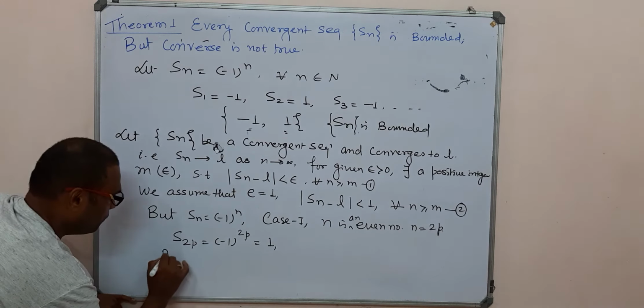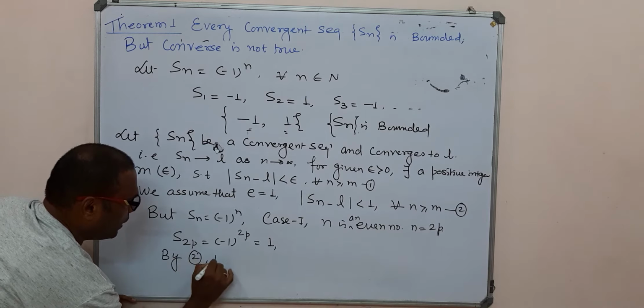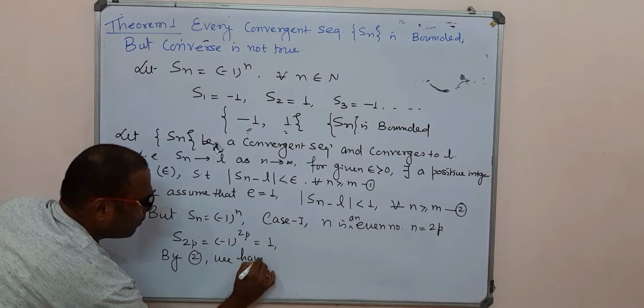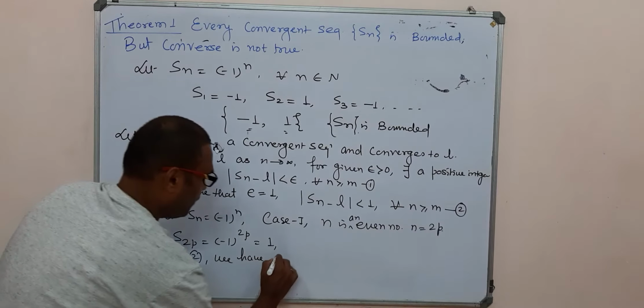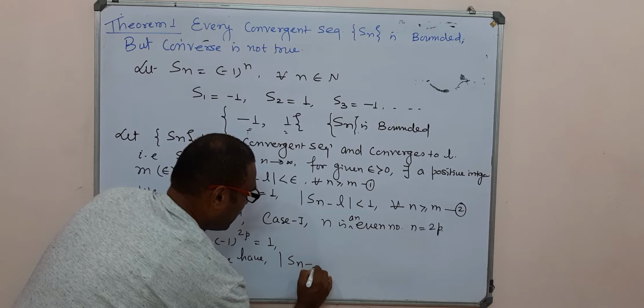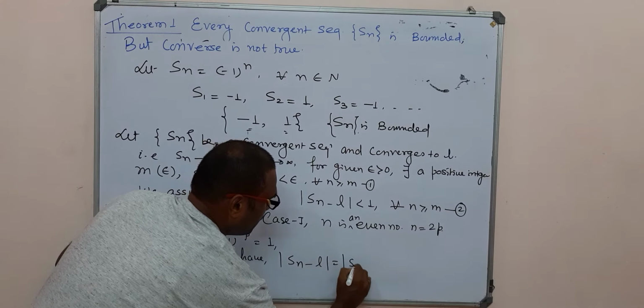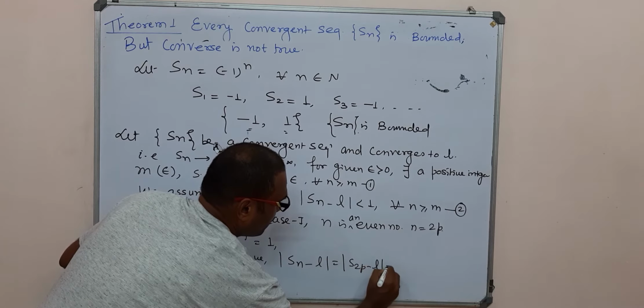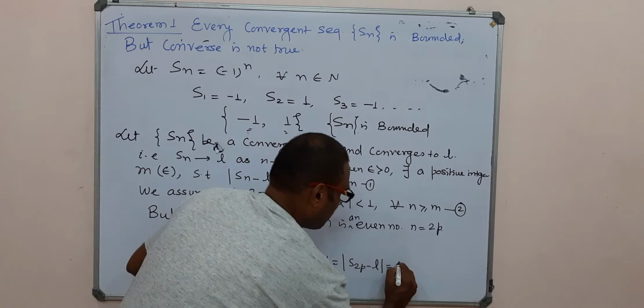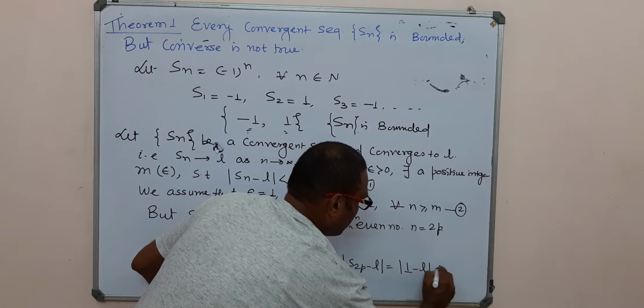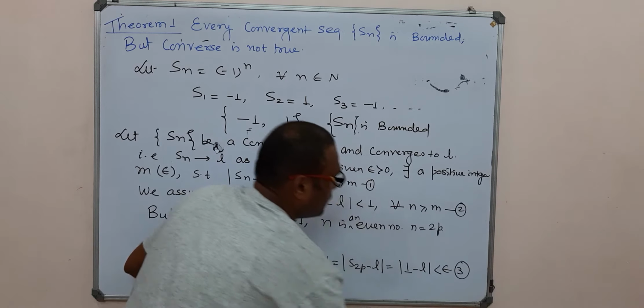So by 2 we have |Sn - L|, which is nothing but |S2p - L|, which is equal to |1 - L|, which is less than epsilon. Say it is 3.